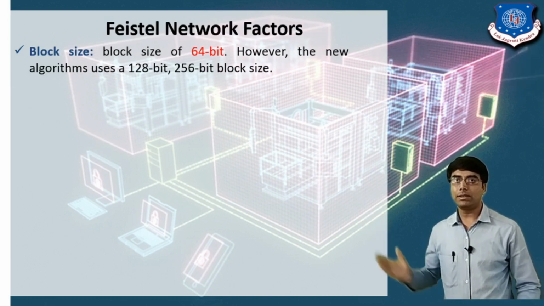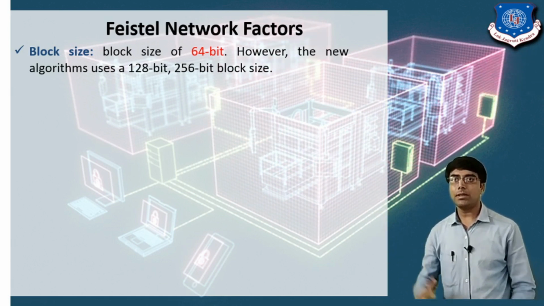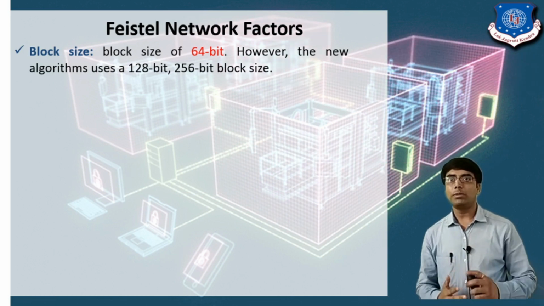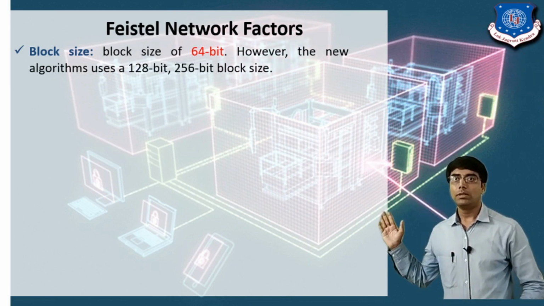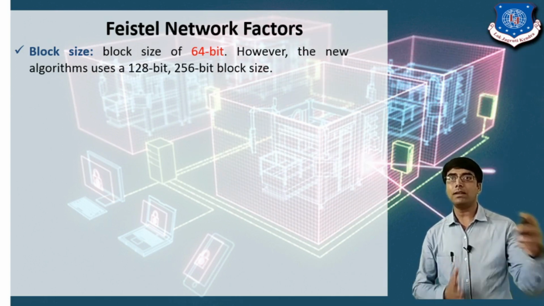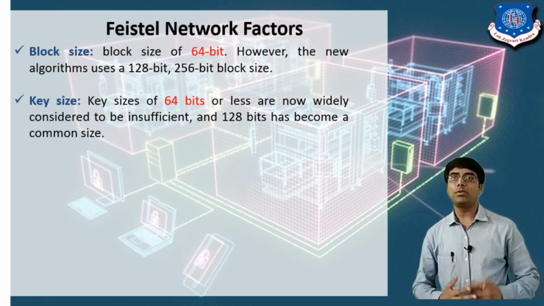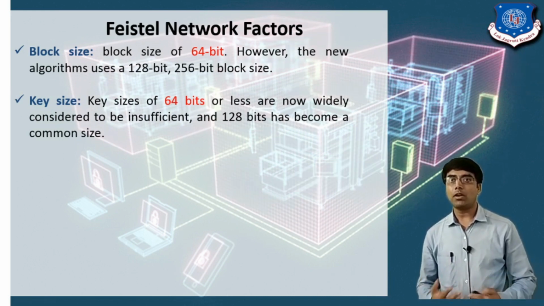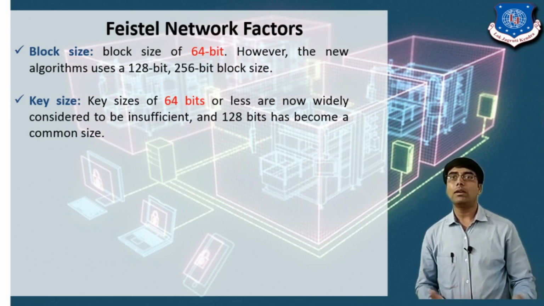We have already discussed a few of these. The first is the block size. I already discussed the block size is 64 bit, and in the DES algorithm the block size is 64 bit. Newer algorithms use a 128 bit block size, because if the block size is larger, it is more secure. Now the key size is 64 bit or less, and 128 bit has become a common size. It means that sometimes we are using 128 bit keys. It depends on the algorithm.